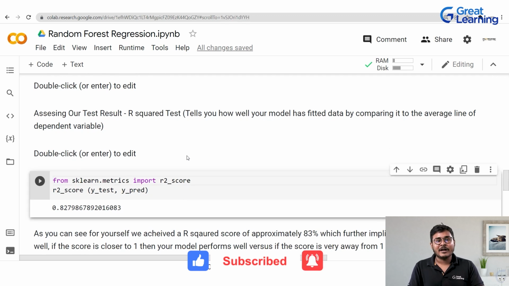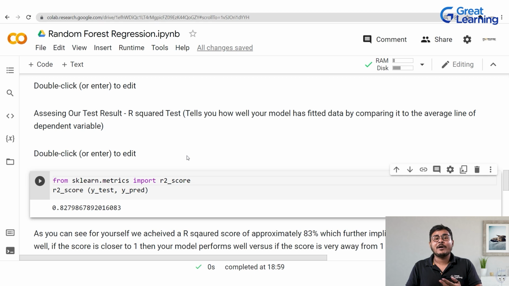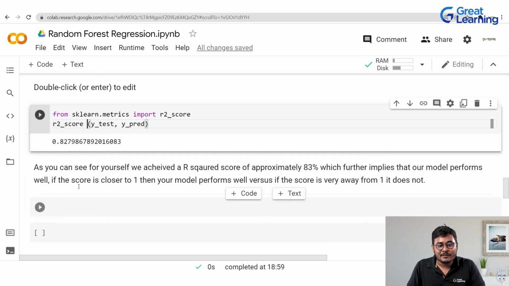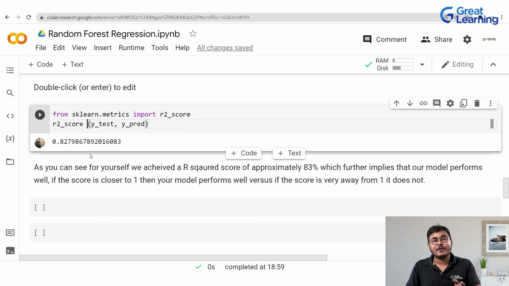Moving on to the next step, I need to import the R squared, right? How do I do that? For that, I'll write this line of code: from sklearn.metrics import r2_score. And then I'm directly going to invoke this particular package on our Y test and Y predicted. As you can see for yourself, we have a score of 0.82.